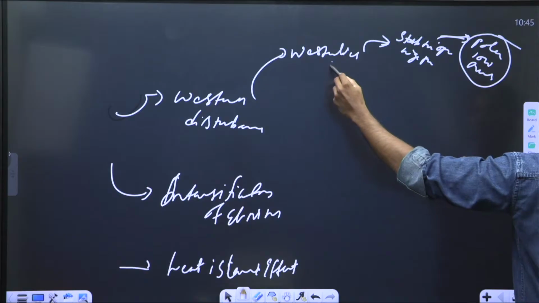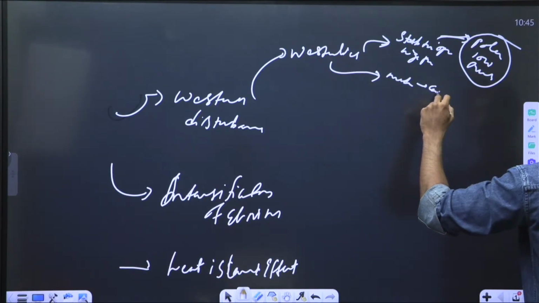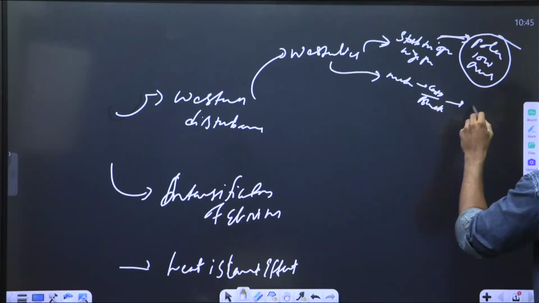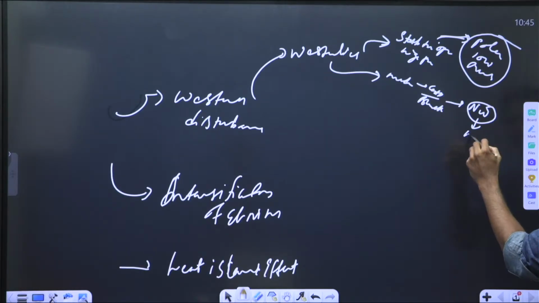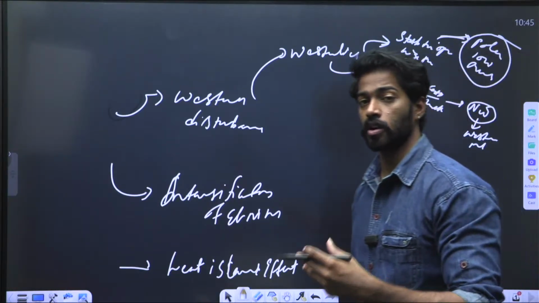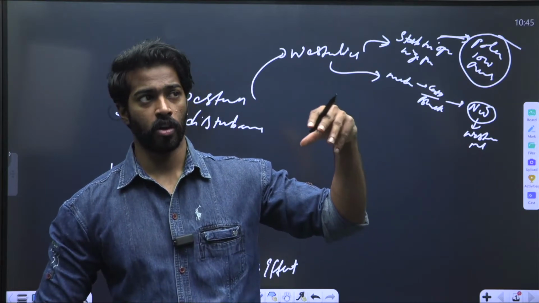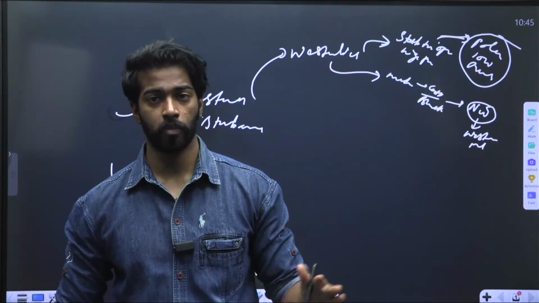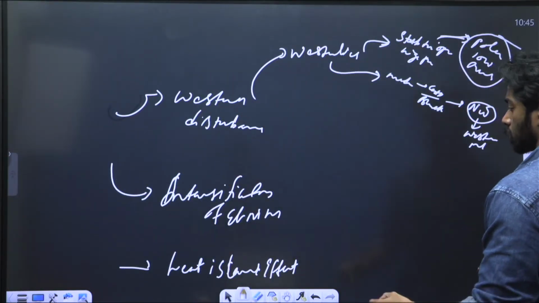So westerlies travel from the Mediterranean, Caspian Sea and Black Sea, and they carry some of the moisture and bring it to northwest India. When they bring moisture to northwest India, that is called Western disturbance. The main reason they are called Western disturbance is because they disturb the weather that is usually present. At the time of cold climate, when the climate is stable, they come and disturb it by causing rain. So there is a reduction in Western disturbances.